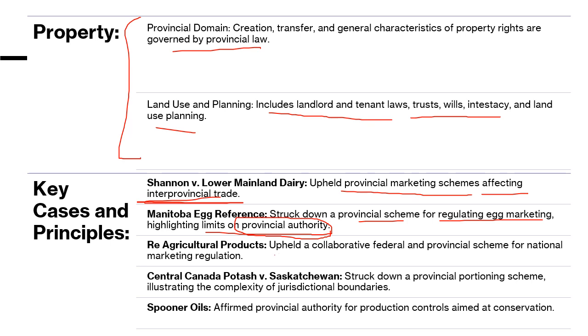Then Re Agricultural Products upheld a collaborative scheme for national marketing regulation, a cooperative federalism approach had been adopted here. Then Central Canada Potash versus Saskatchewan. This case struck down a provincial prorationing scheme, illustrating the complexity of jurisdictional boundaries. So whenever there is some boundary issue, some jurisdiction issue, some complexity or confusion related to federal or provincial power, sometimes cases come where we have to strike down a provincial regulation if federal authority is more empowering there. Spooner Oils affirmed provincial authority for production control aimed at conservation.